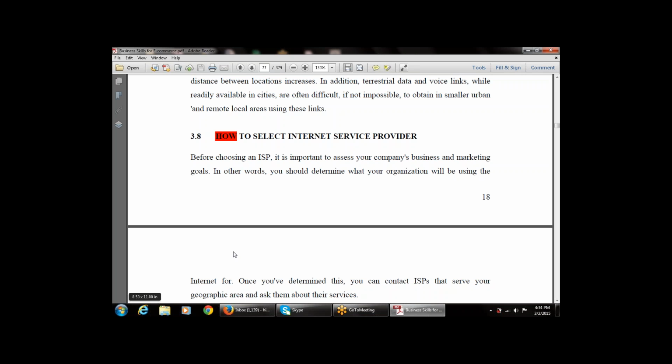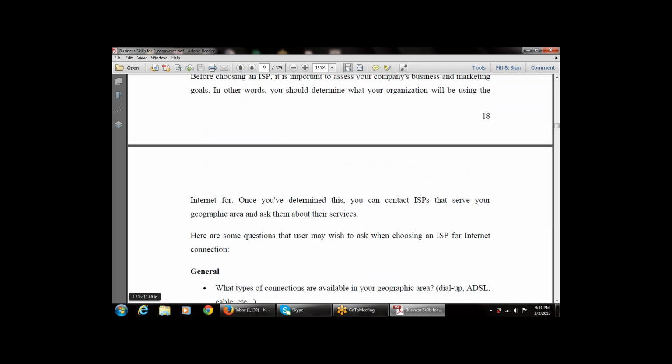So before getting the ISP, you determine what the organization will be using the internet for.